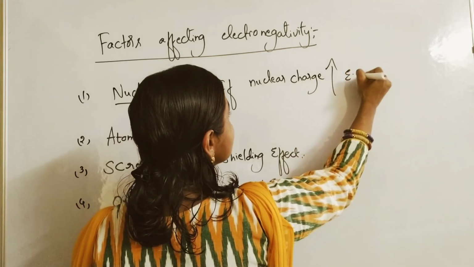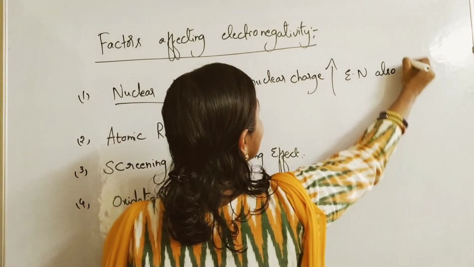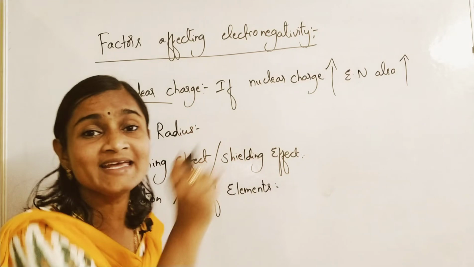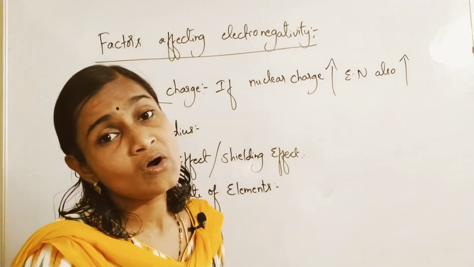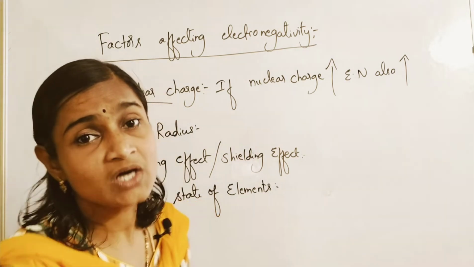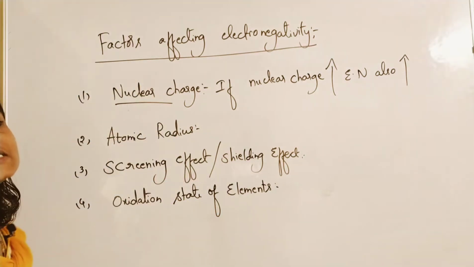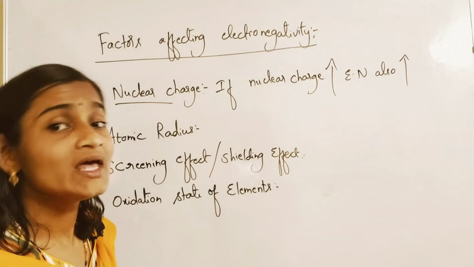Electronegativity means attracting electrons. If more nuclear charge is there, attracting power is also more. So if nuclear charge increases, electronegativity also increases.